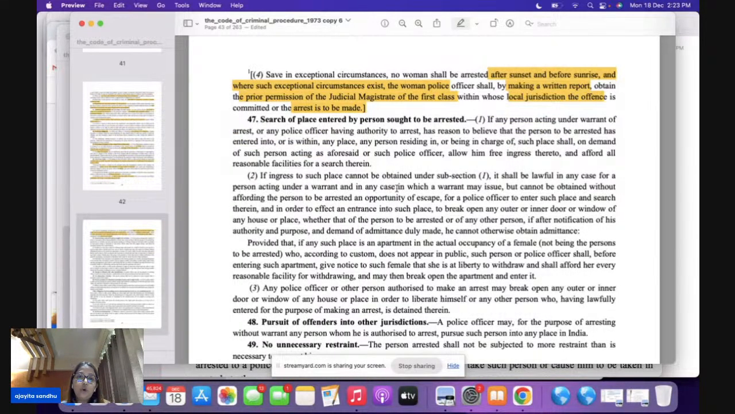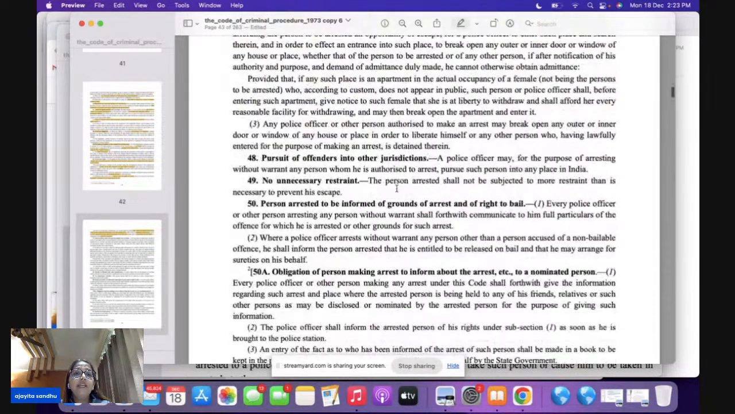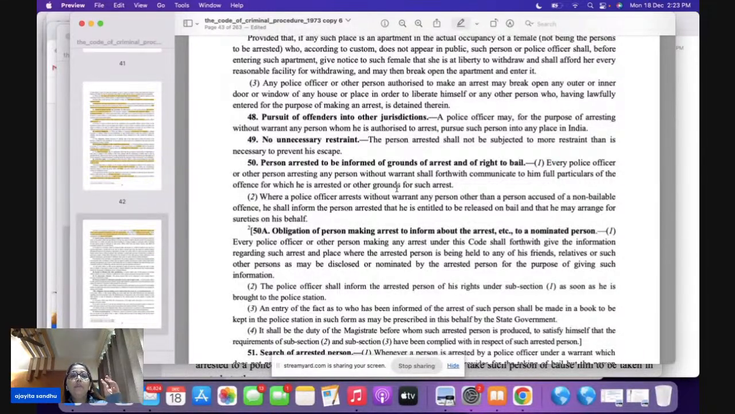Then we come to section 47. 47 is basically talking about the search here. This is the first time we come to the provision of search. And in 47, the search is when you are acting under the warrant of arrest. So you have the warrant of arrest and you have to make a search. This is section 47.